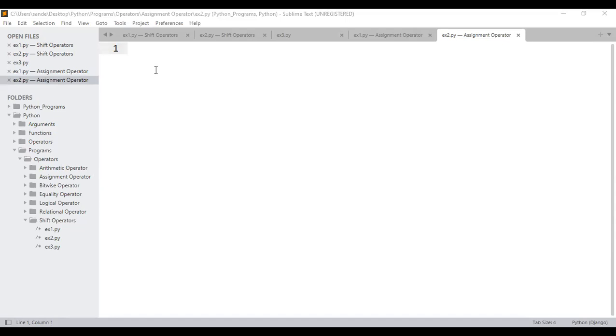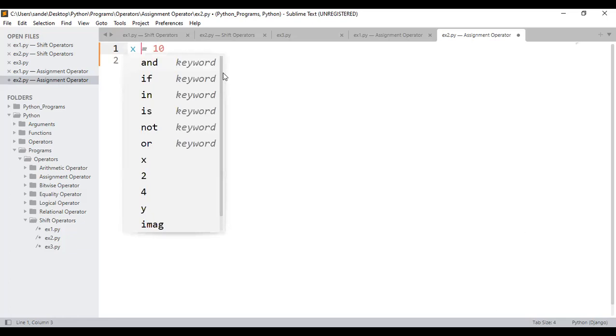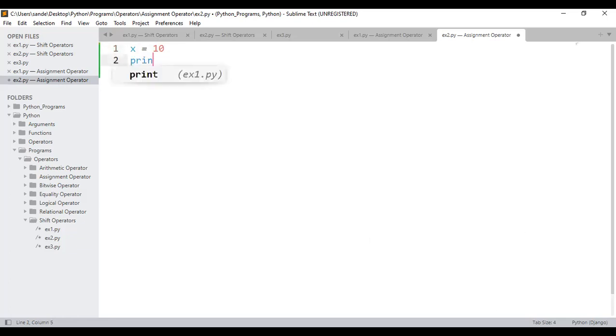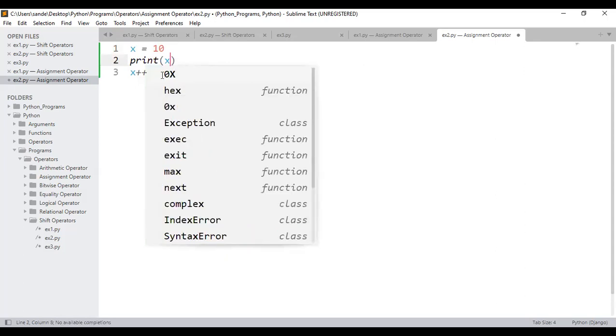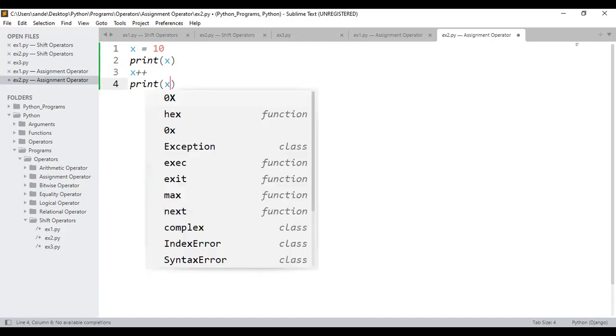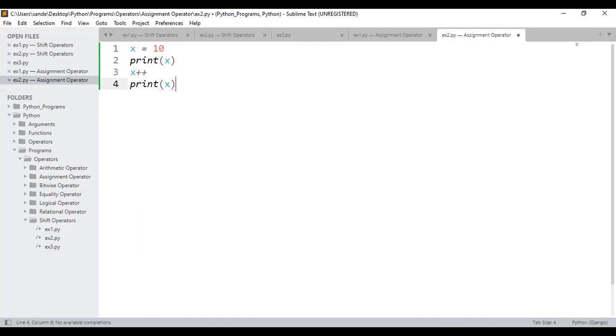I'll consider x to be 10. I will tell x plus plus, like how you have learned in Java. Next, before x plus plus, I will try to print x. If I print x, you know the output is 10. After x plus plus, if I print x, what is the output? Do you think I'll be getting 12? Or do you think I'll be getting 14? Or do you think I'll be getting something else? You only observe. 100%. Technically, it is called an increment operator. Pre-increment or post-increment? Post-increment.